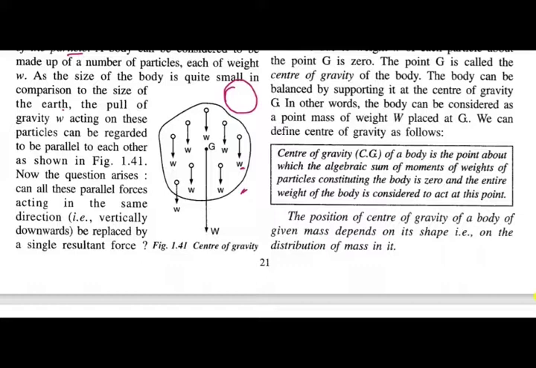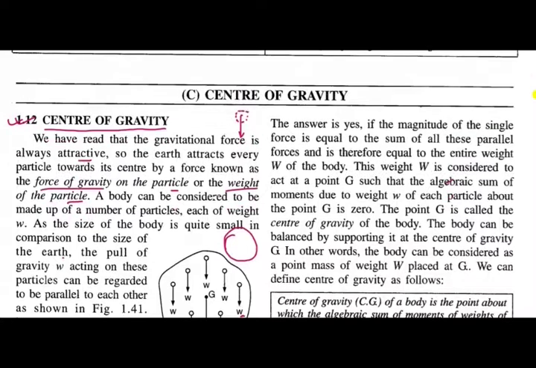Now the question arises, can all these parallel forces acting in the same direction, that is vertically, be replaced by a resultant force? Yes. The size of the earth is very large, so all the forces will be acting towards the center of the earth.